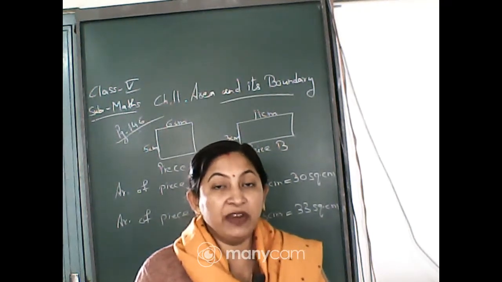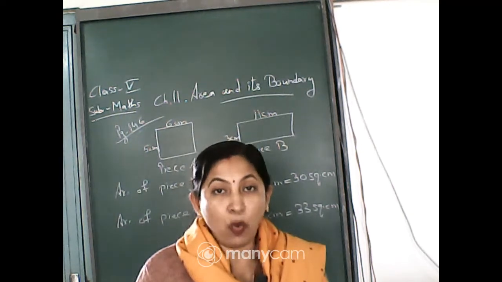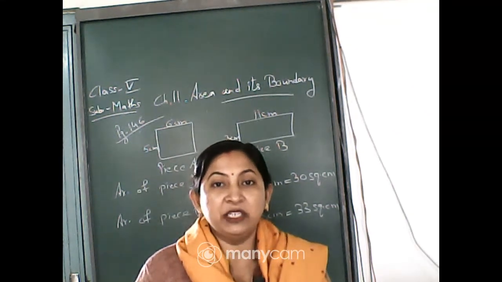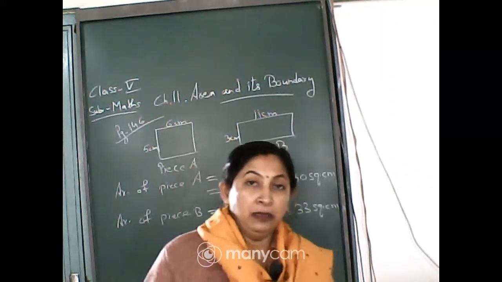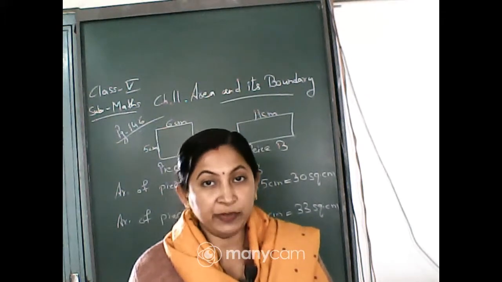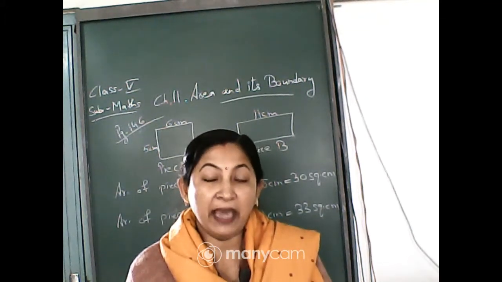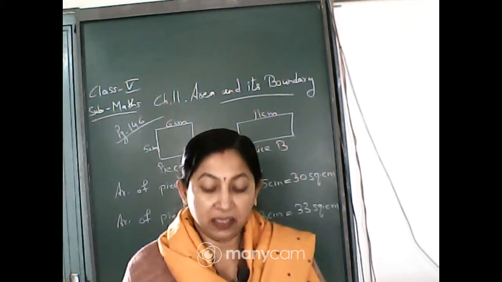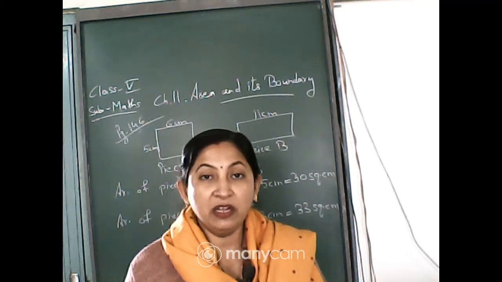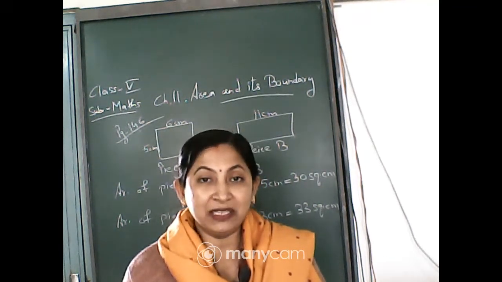He has taken 6 squares of 1 centimeter each and has kept them along the length, that means in the horizontal way.